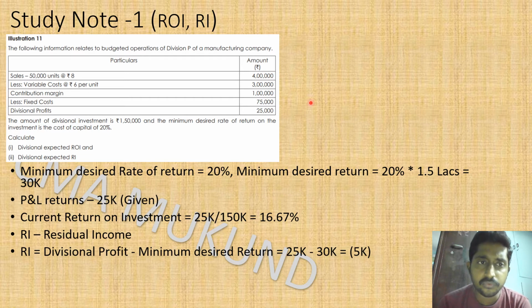So a lot of services or manufactured items will move within the overall Tata group, within the group companies. So here, how to price it? For every price there should be a cost behind it.